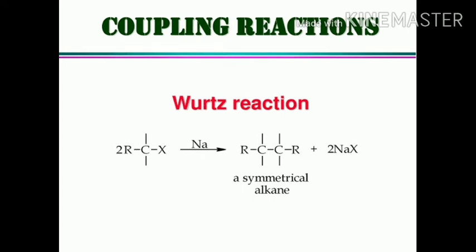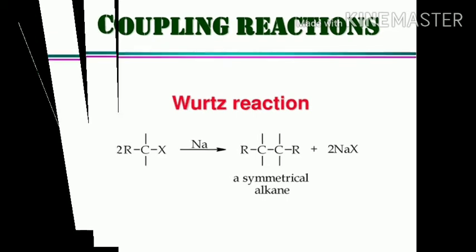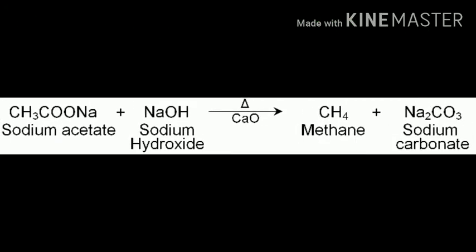Now coupling reaction, Wurtz reaction. In this Wurtz reaction, 2 moles of alkyl halide react with sodium in the presence of dry ether, and a symmetrical alkane is produced and 2 moles of sodium halide are removed. So this is the Wurtz reaction.